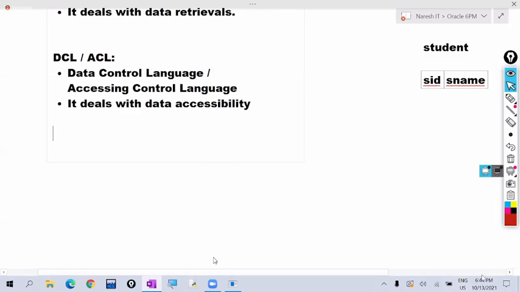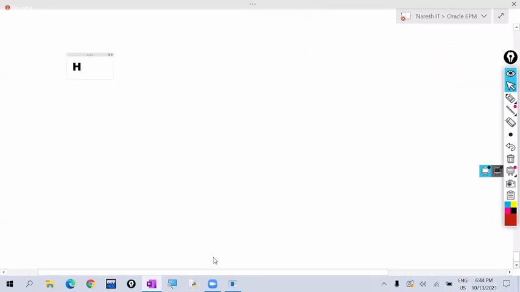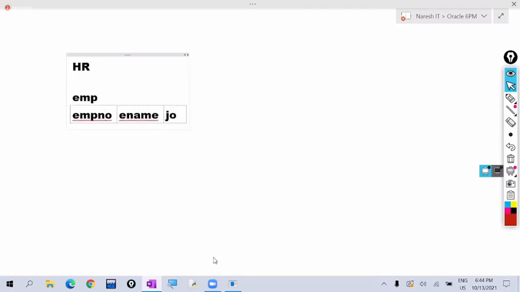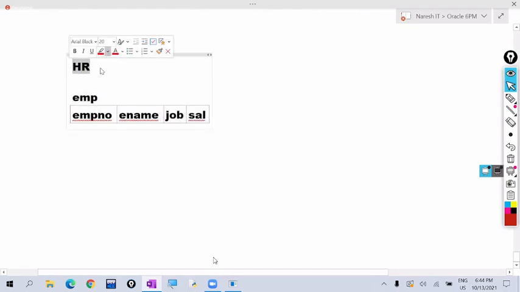For example, assume that three users are there. The first user is HR. HR is creating one table, the EMP table, with columns like employee number, employee name, job, salary, etc. Now, who is the owner of this EMP table? HR is the owner.